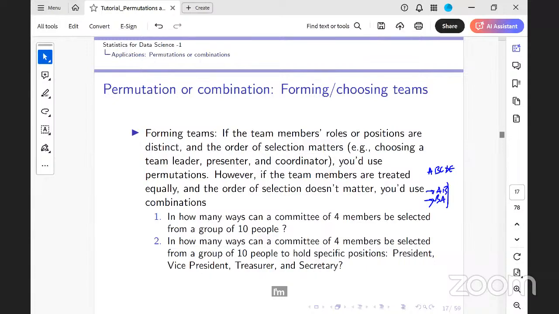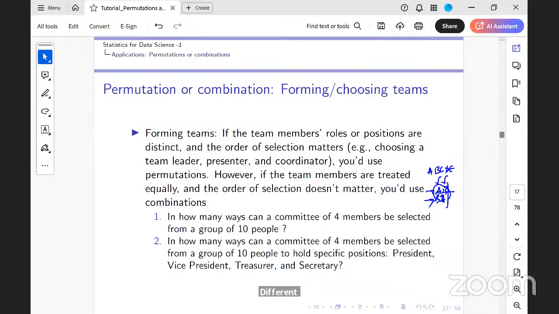But if I want to award one person the gold and one person the silver, the position is different. Order will matter. Then we use permutation. For the top 2 to go to the next level, whether it is A, B or B, A among themselves does not matter. Is the notion clear?